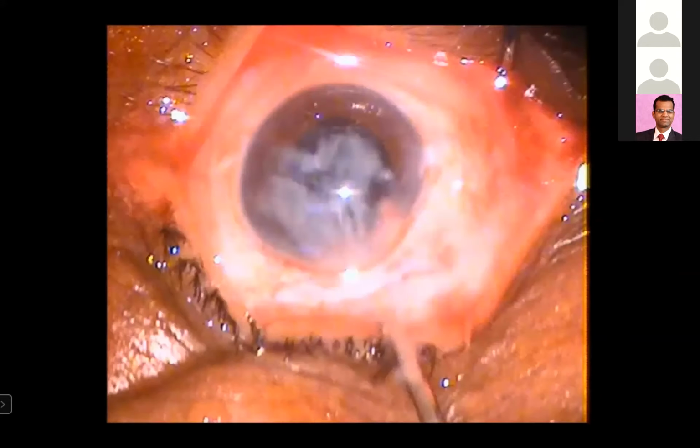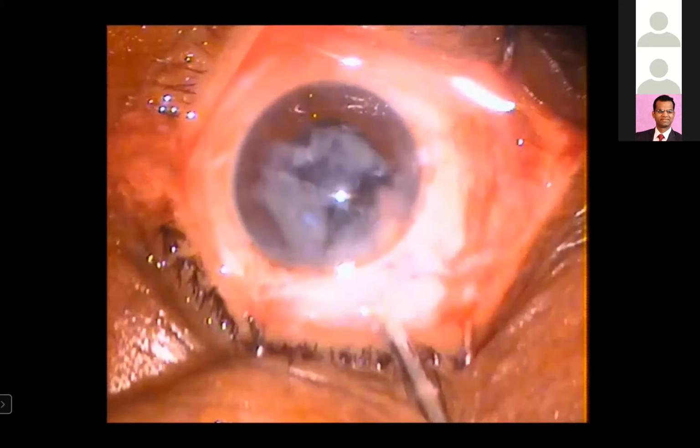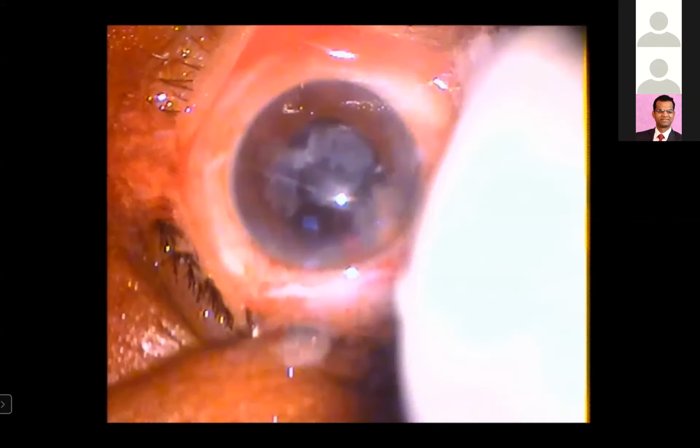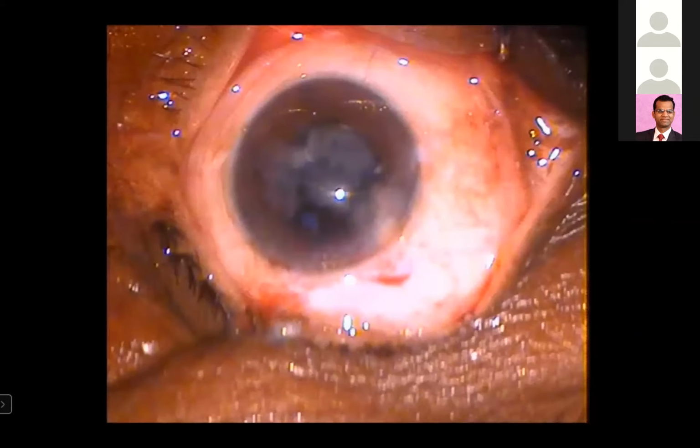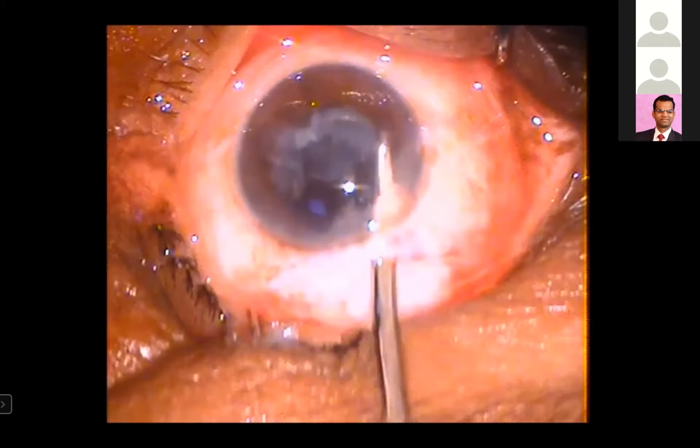And one thing is the posterior lip should always be pressed. Posterior lip should be pressed so that the nucleus delivery becomes very easy.